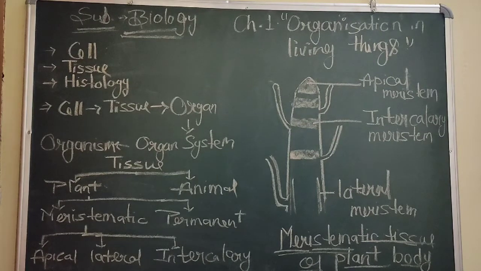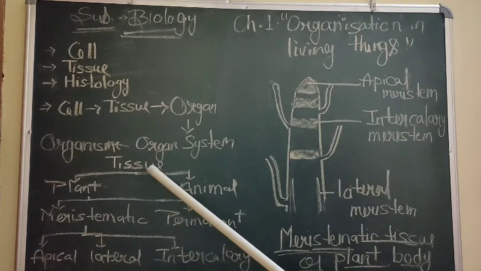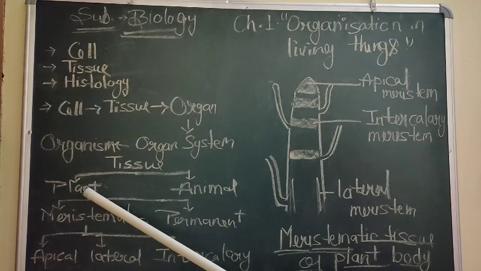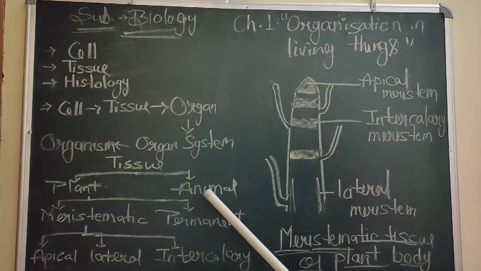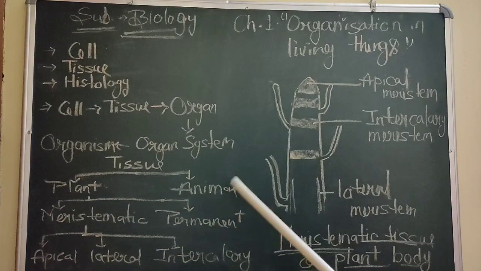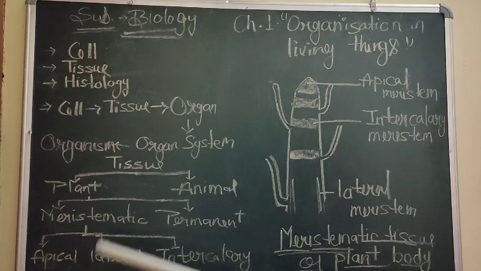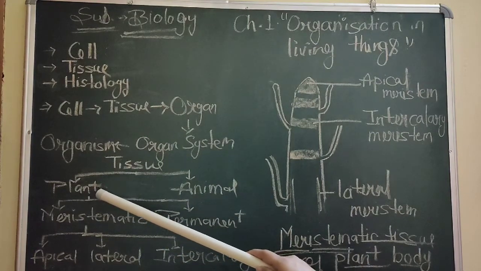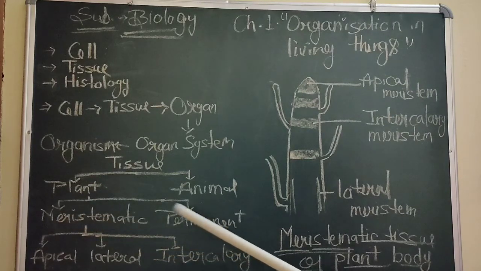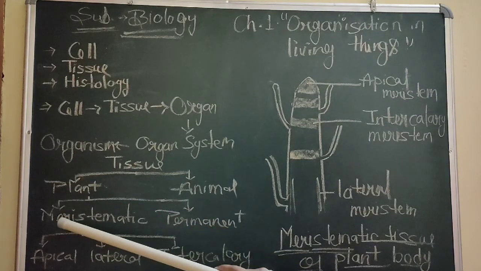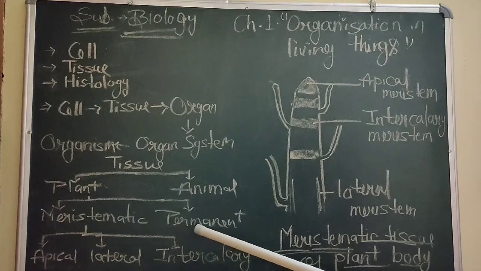Now come to the division of tissue. Tissue has two parts, plant tissue and animal tissue. We will study animal tissue in the next lecture. Plant tissue is also divided into two types, meristematic tissue and permanent tissue.